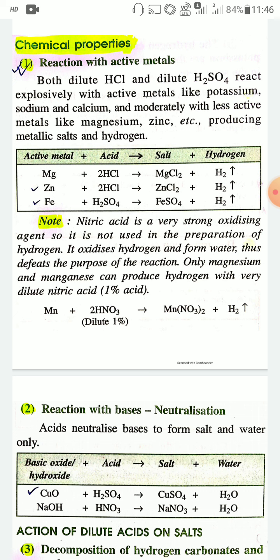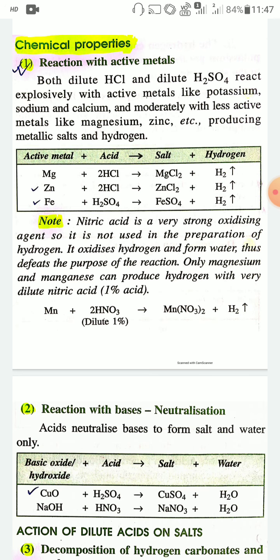Only magnesium and manganese can produce hydrogen gas by reacting with very dilute nitric acid, that is, with 1% nitric acid. The reaction is Mn plus 2HNO3 gives Mn(NO3)2, manganese nitrate, plus hydrogen gas.